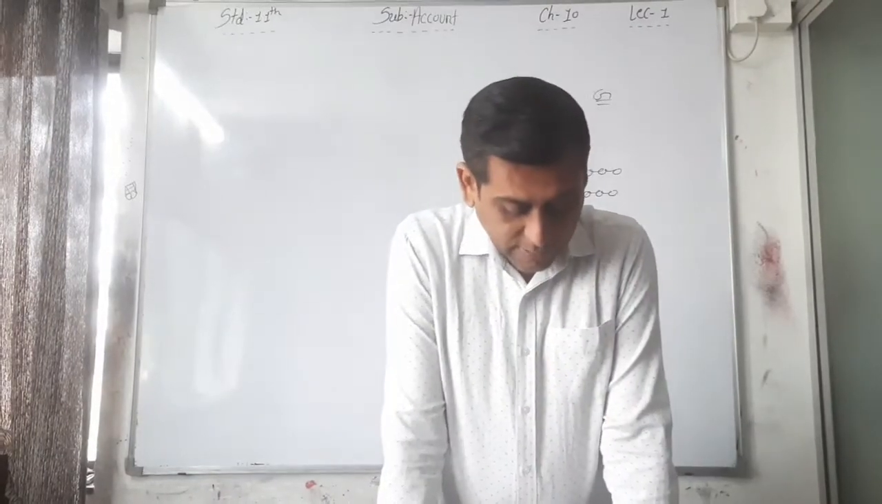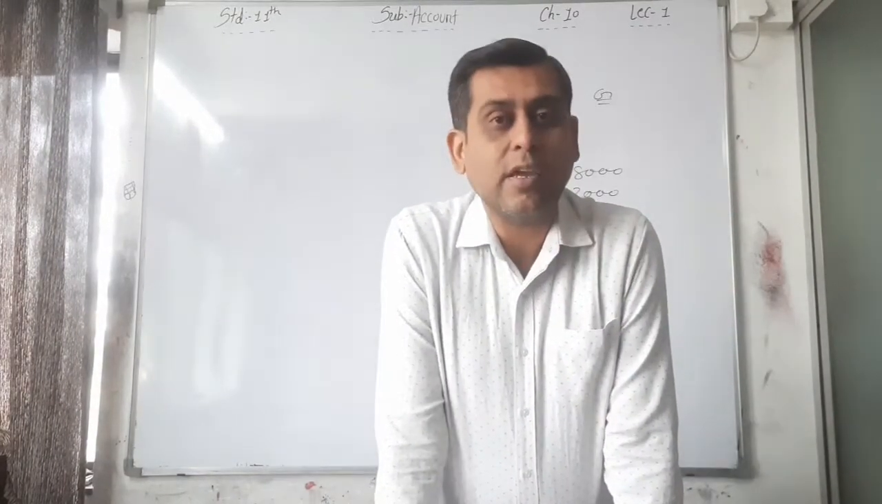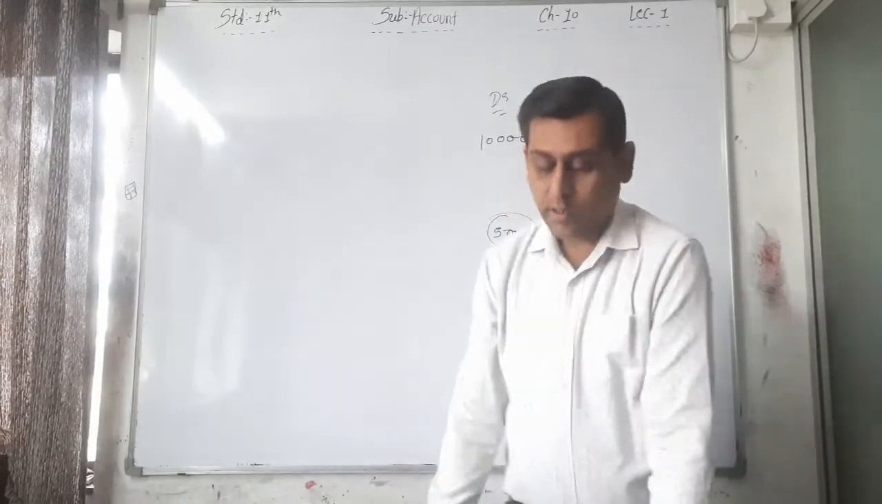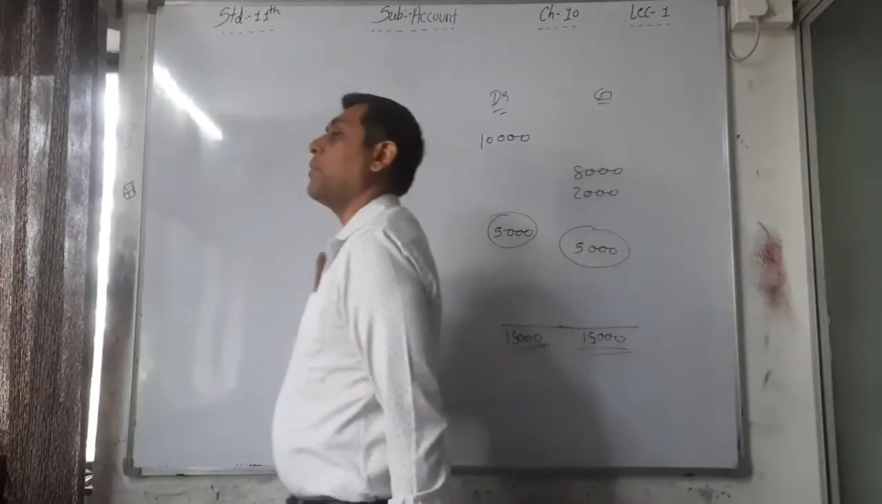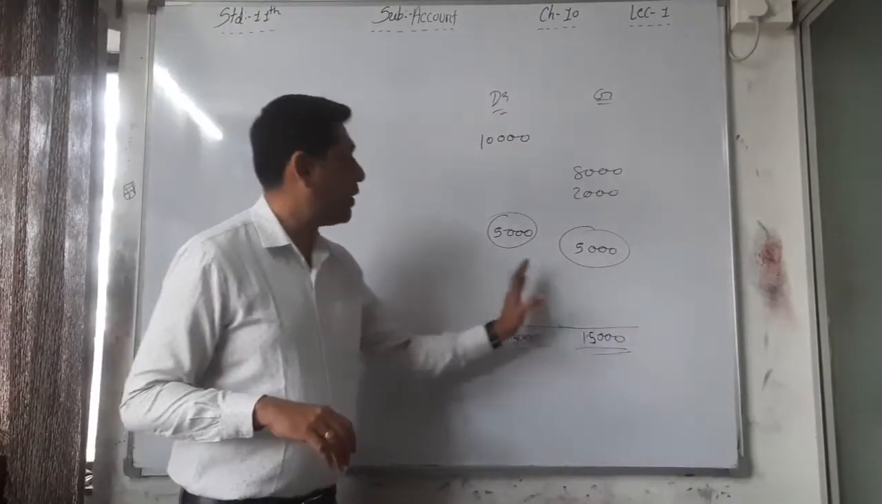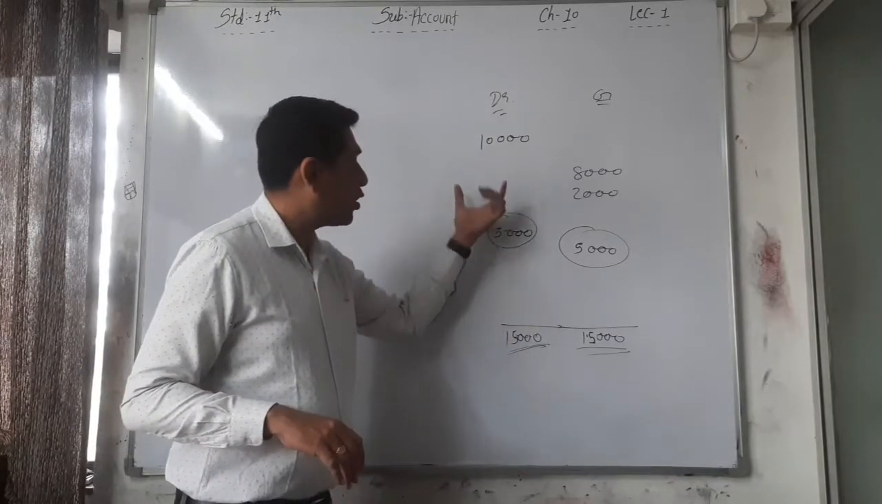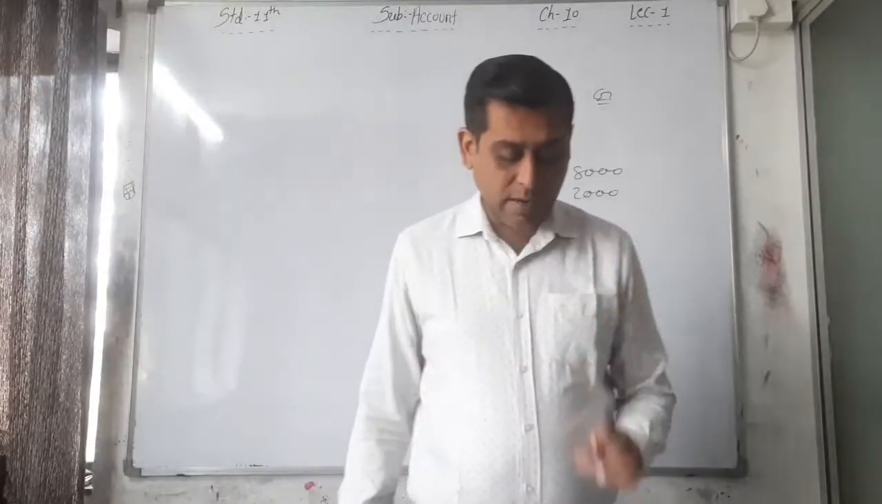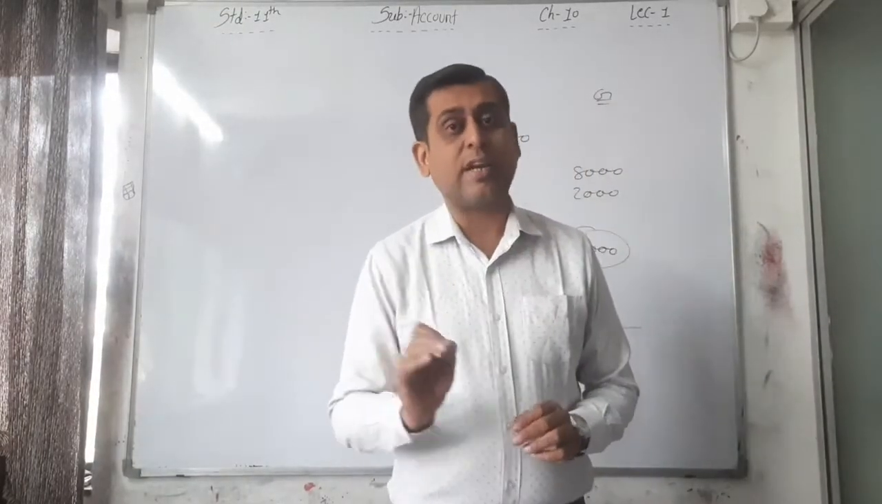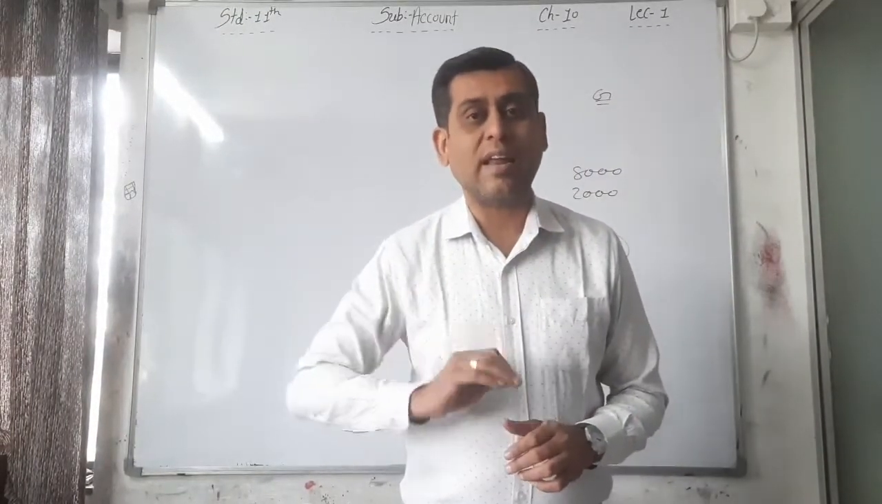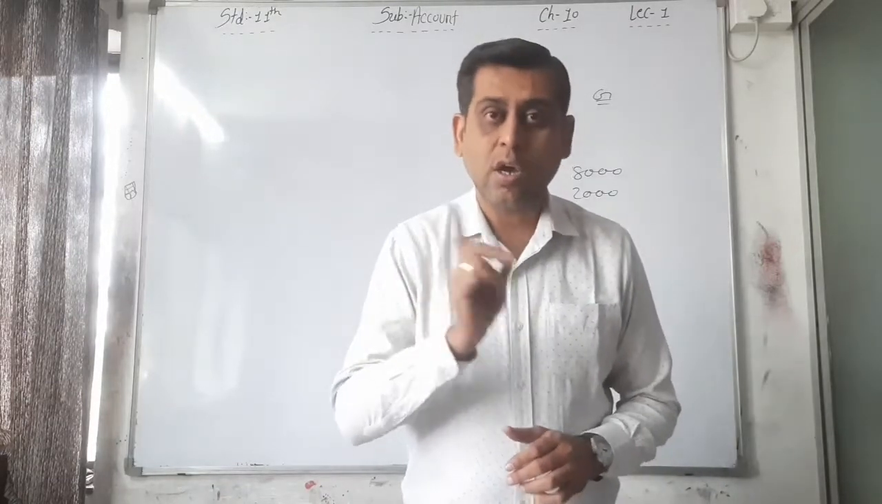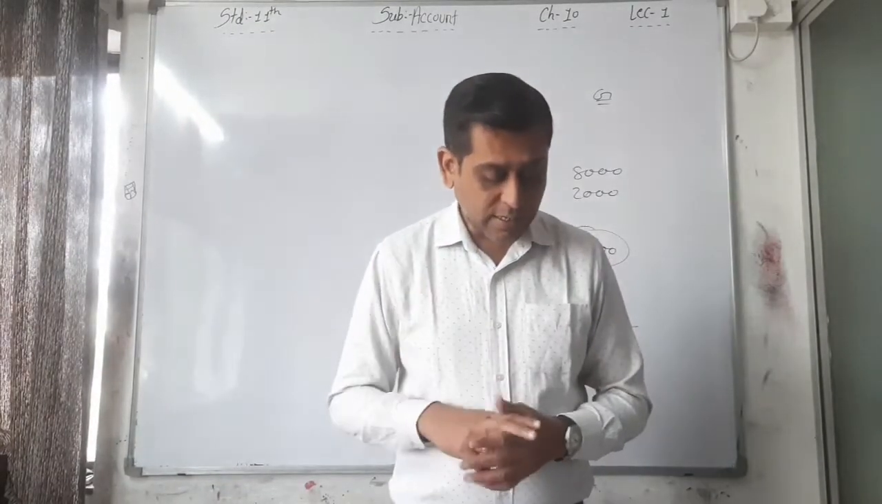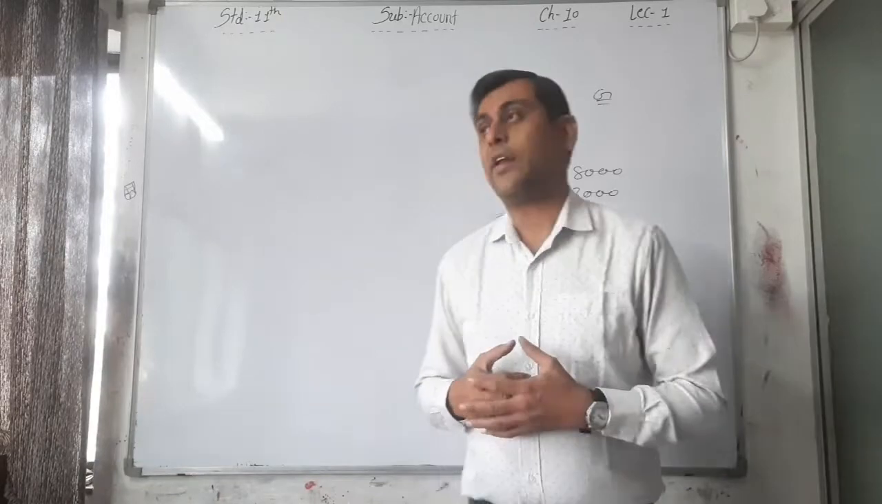Objective of the trial balance. Arithmetical accuracy. Arithmetical accuracy means what? Here the accounts prepared are arithmetically accurate because the total on the debit side and the total on the credit side must be equal. That is the first objective. You have to check whether your accounts are arithmetically accurate or not on the basis of the trial balance. Second, locate errors and their rectification.